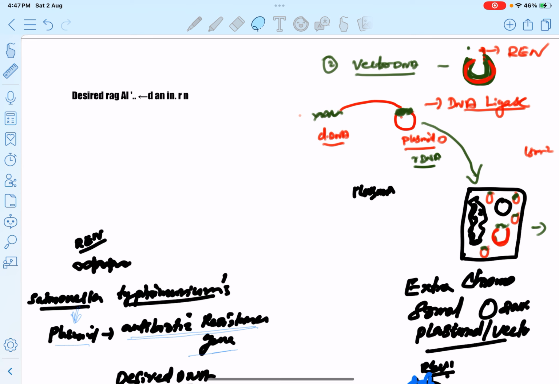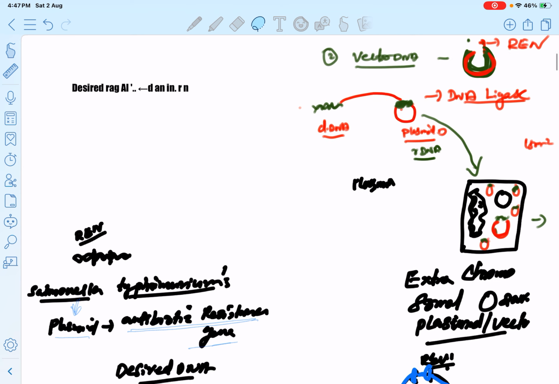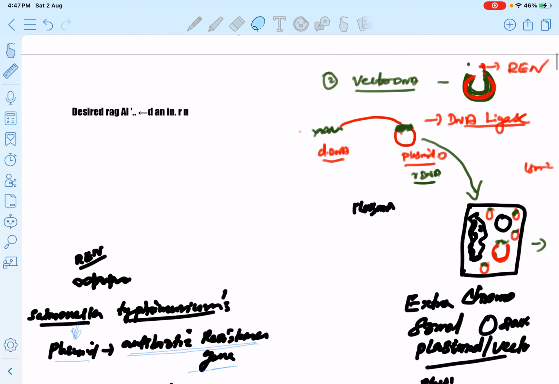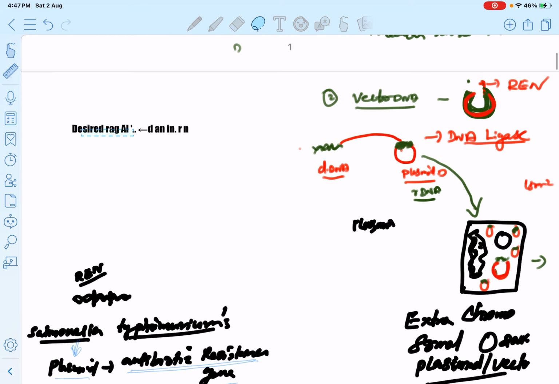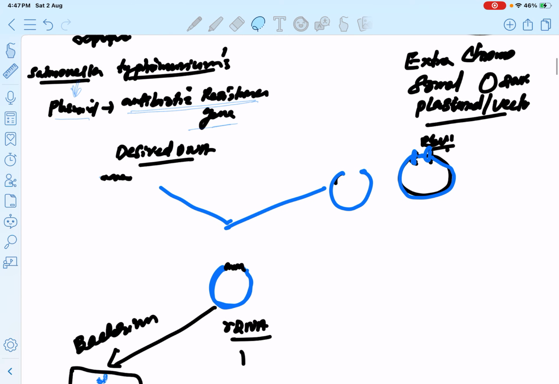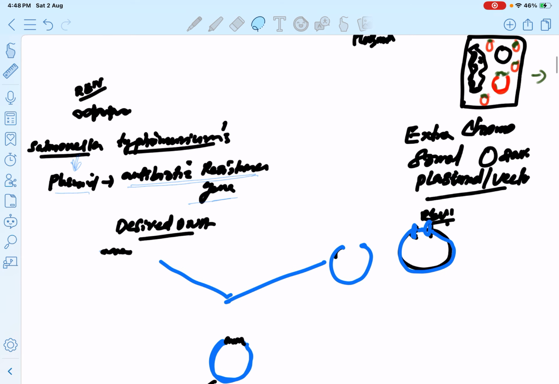Here they selected the desired gene. The desired DNA selected for rDNA technology is the antibiotic resistant gene. This antibiotic resistant gene has the ability to produce the antibiotics.